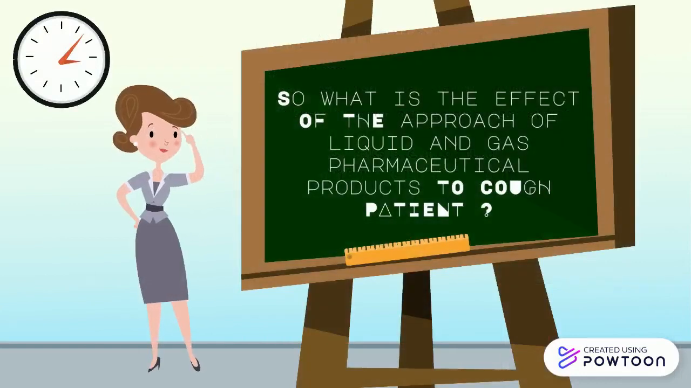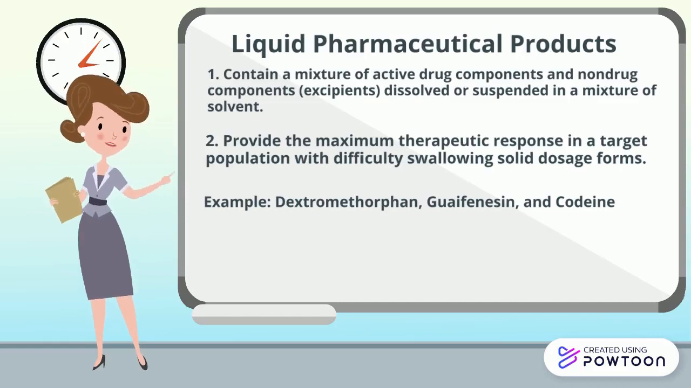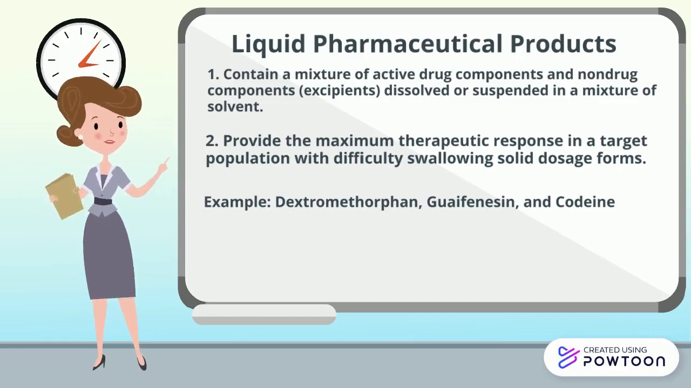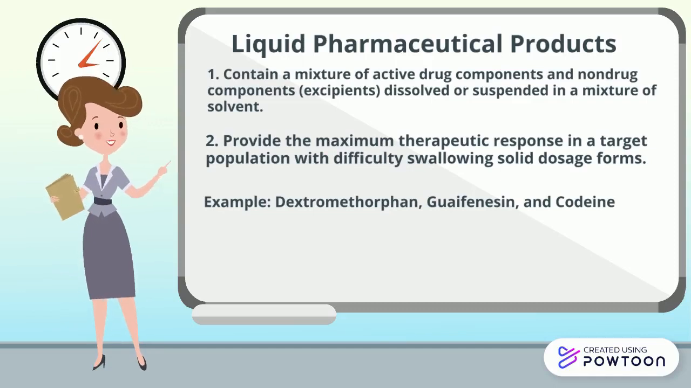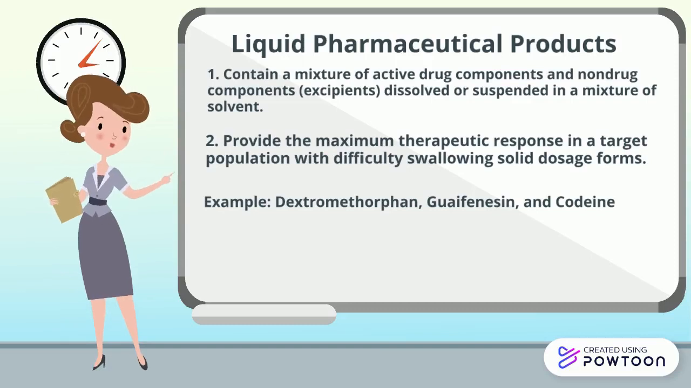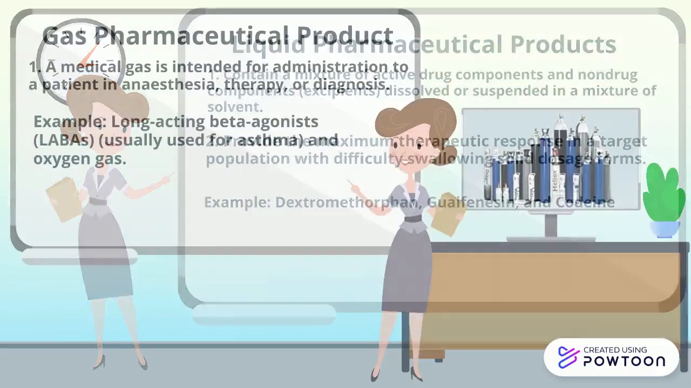So what is the effect of the approach of liquid and gas pharmaceutical products to cough patients? Liquid pharmaceutical products contain a mixture of active drug components and non-drug components dissolved or suspended in a mixture of solvent that provide the maximum therapeutic response in a target population with difficulty swallowing solid dosage form. Examples are dextromethorphan, varenicline, codeine.